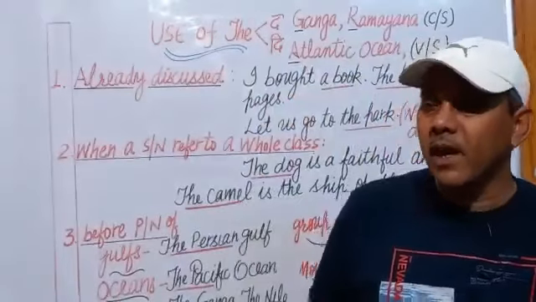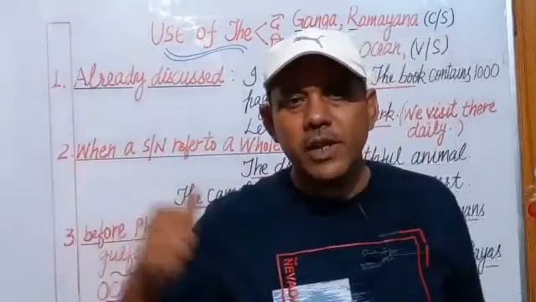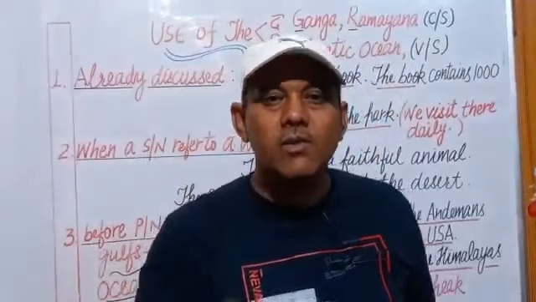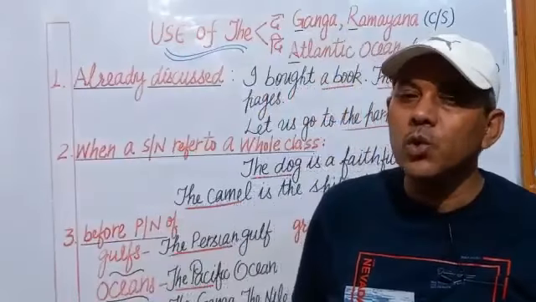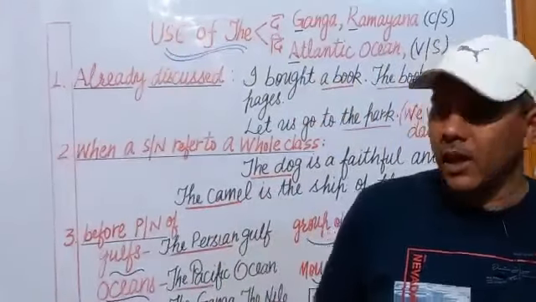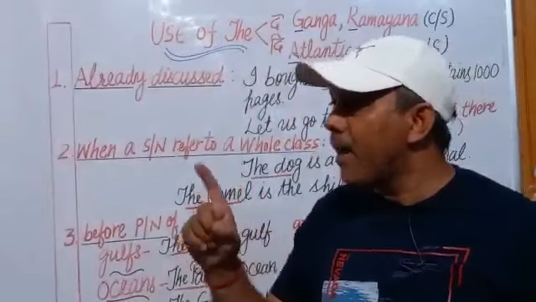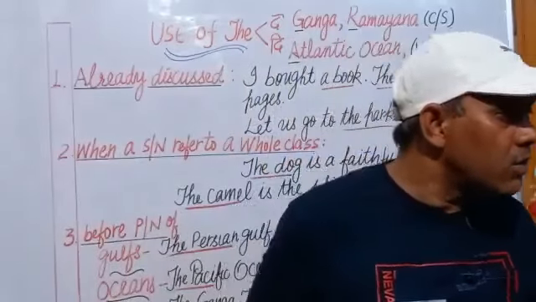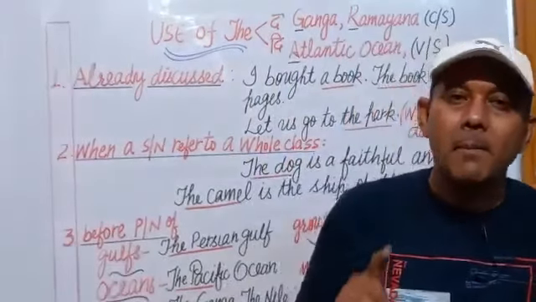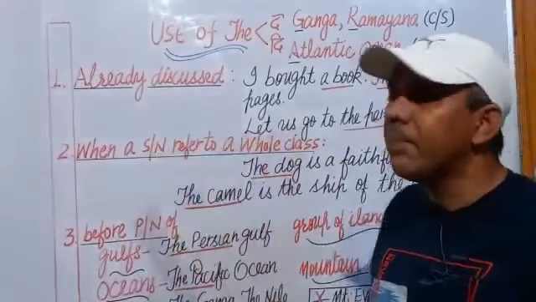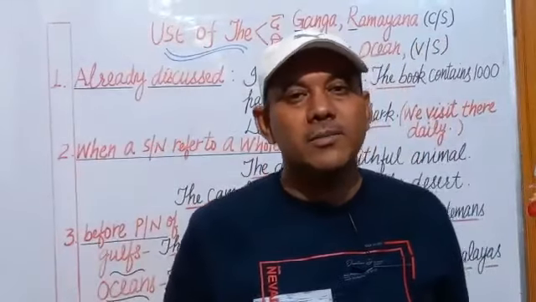For example, if I don't know about that specific park, that park is not a specific one, a particular one, a definite one, we use a before that. For example, if I go to the city of my relative and I ask him, is there a park in your city? Is there a park in your town? In this way, I am asking him about any park. There we shall use a park instead of the park.